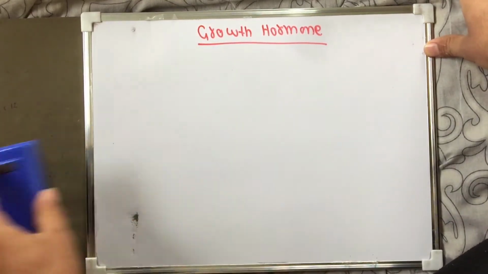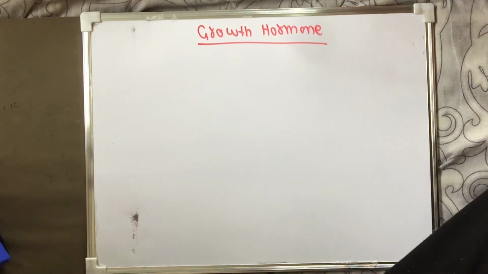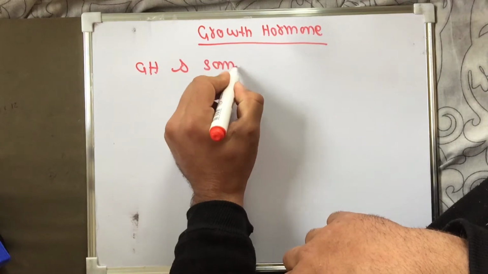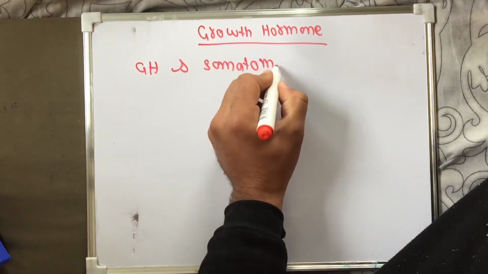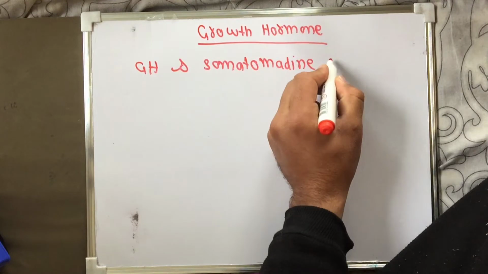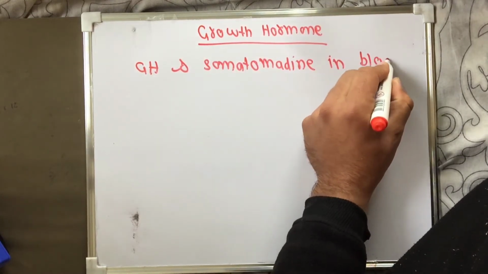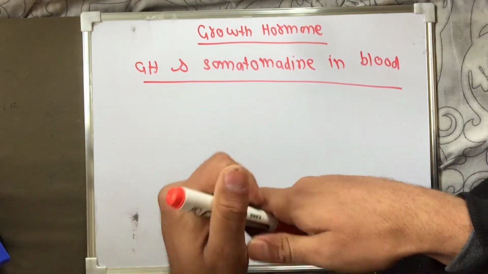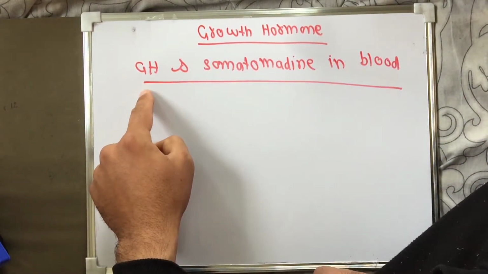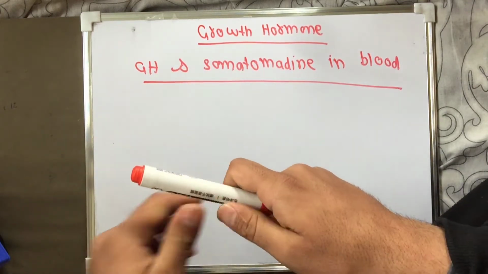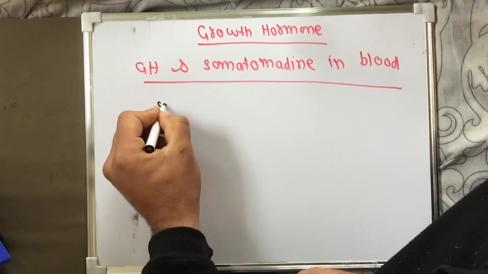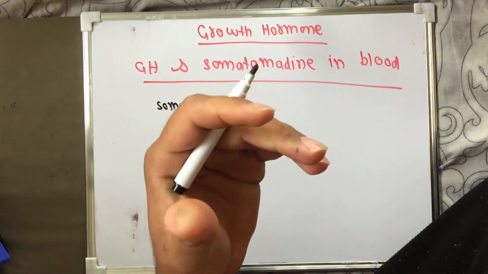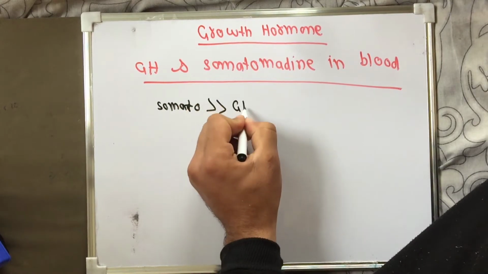So what will happen when growth hormone and somatomedin are present in blood? Important to note that growth hormone remains for a short time in the blood as compared to somatomedin. So we can say that somatomedin remains for a longer time in the blood as compared to the growth hormone.